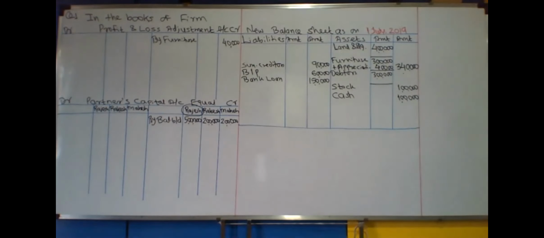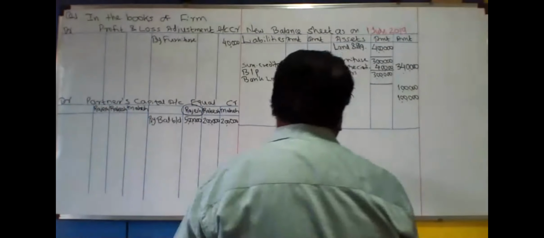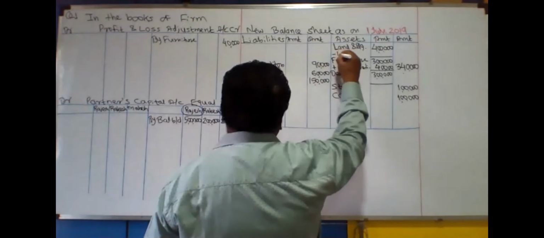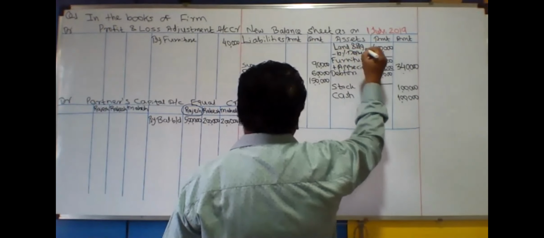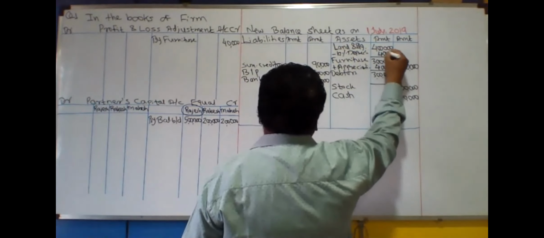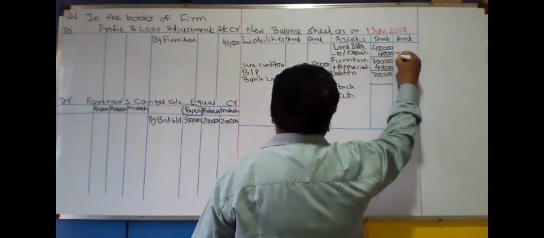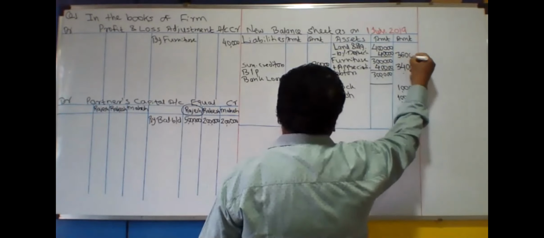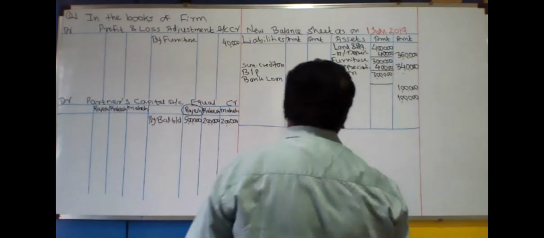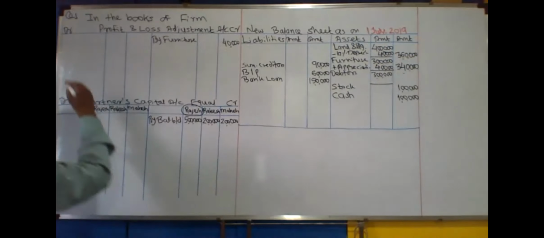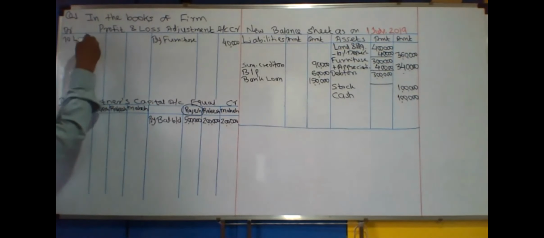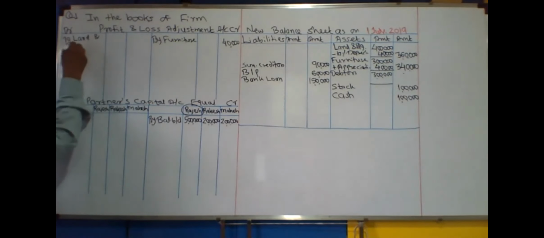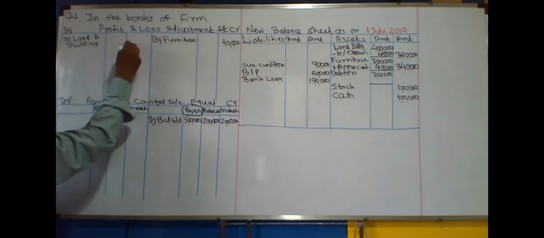Land and building depreciated by 10%. So 10% depreciation. Depreciation is a loss. So outer column now is 3,60,000, less from land and building, and profit and loss adjustment account debits related to land and building.